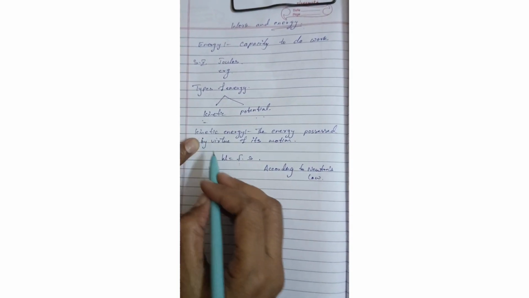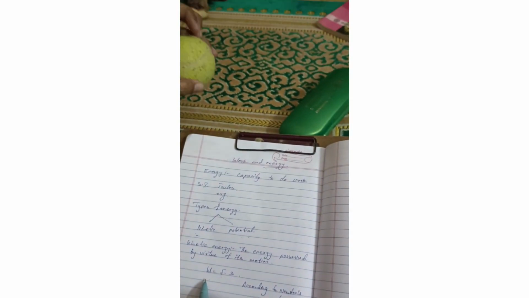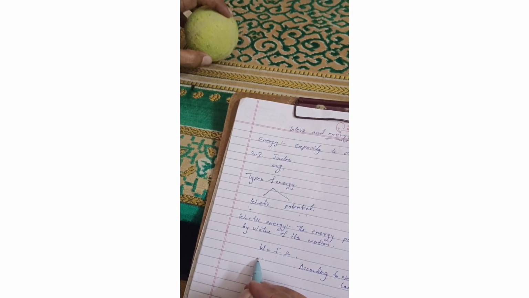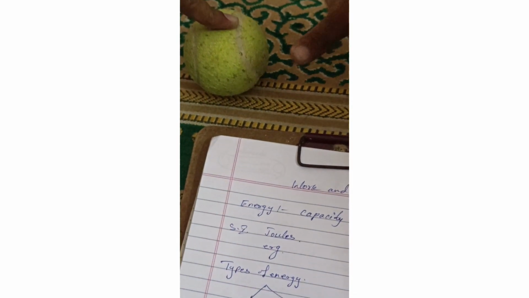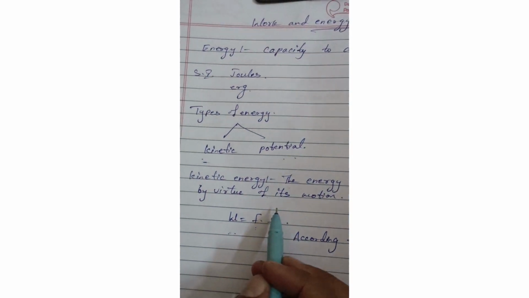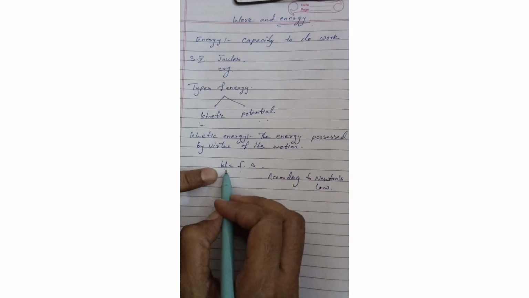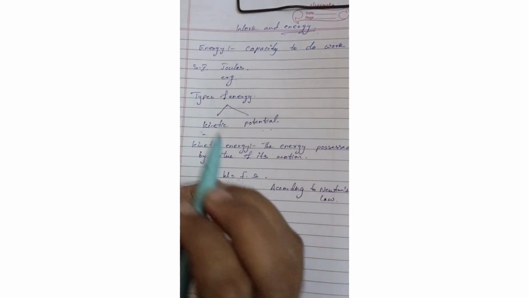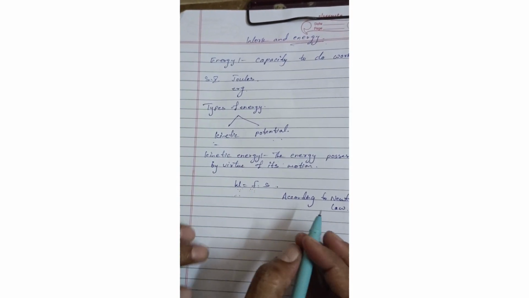You might have a doubt: I am talking about energy and suddenly I came to work. Because of the work, the energy is produced in this body. Because of the force I applied, the body comes into motion. That means it got kinetic energy, the energy possessed by virtue of its motion. The force has transferred the energy to the ball. So we are taking the formula W is equal to F into S.